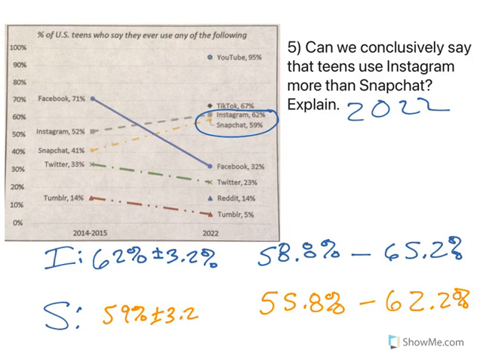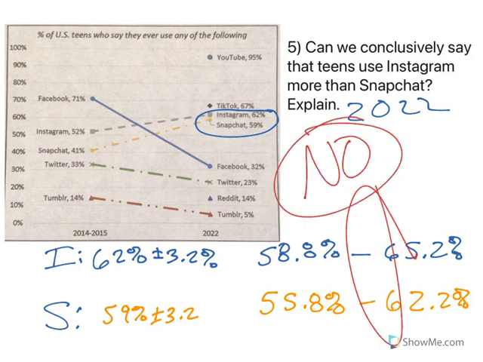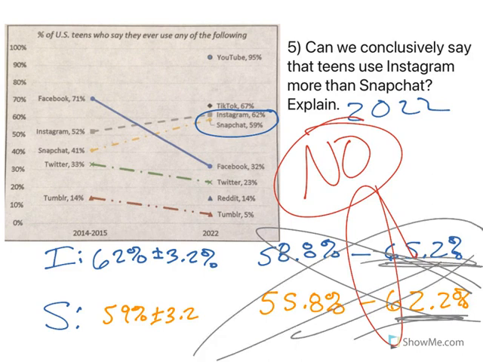There is overlap. So because there's overlap, the answer is no, we can't conclusively say that. We could go this way and say Snapchat has more, or we could go this way and say Instagram has more. So because of that, we don't really know. No, we can't conclusively say anything about the comparison between Instagram and Snapchat. We can say that they're close. That's about it.